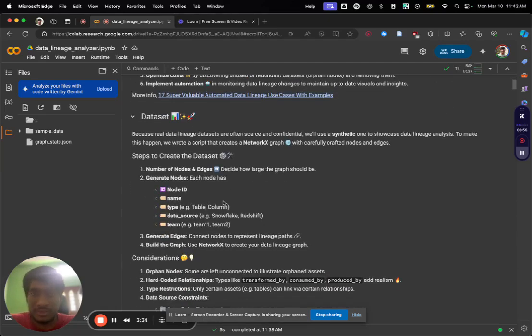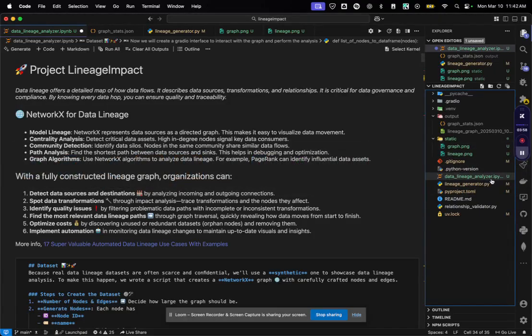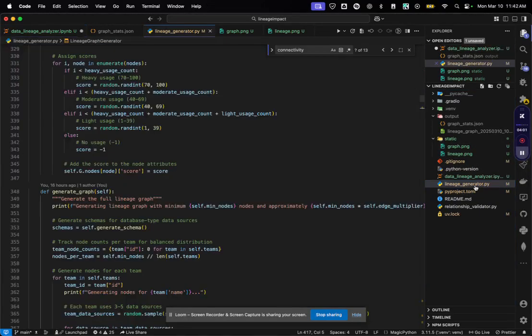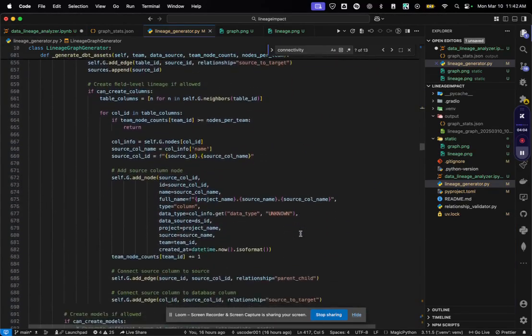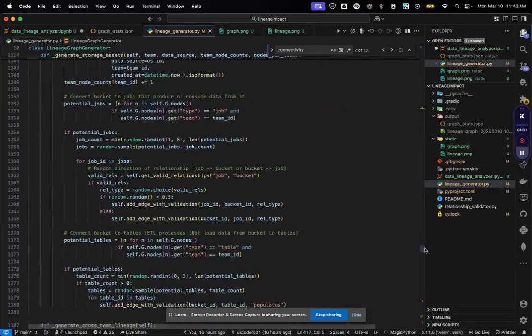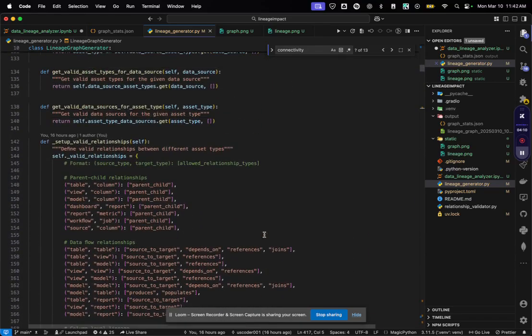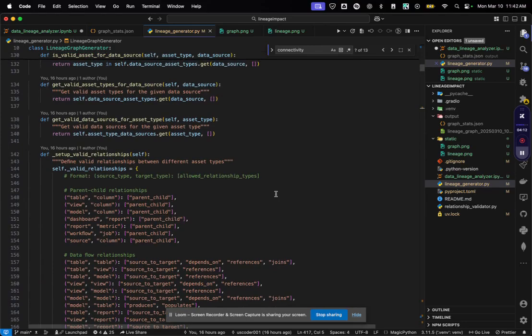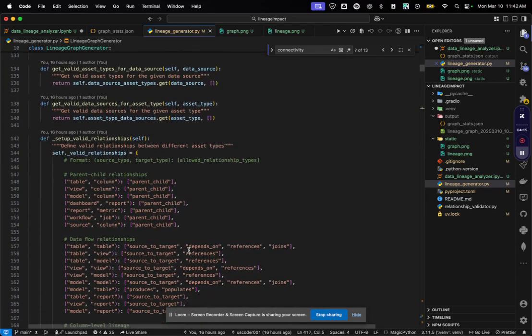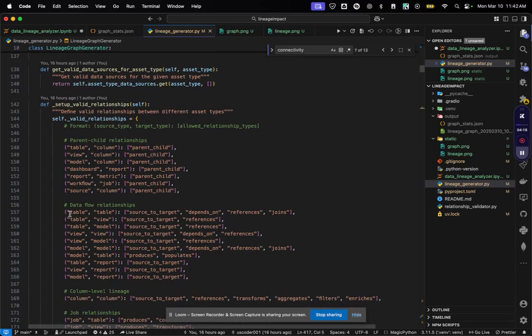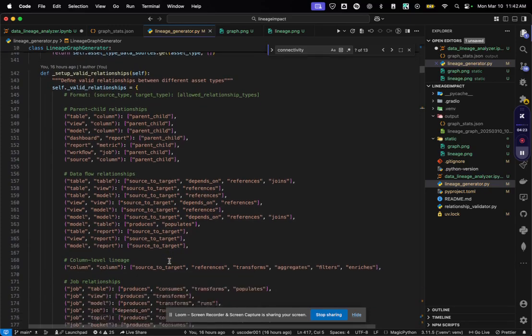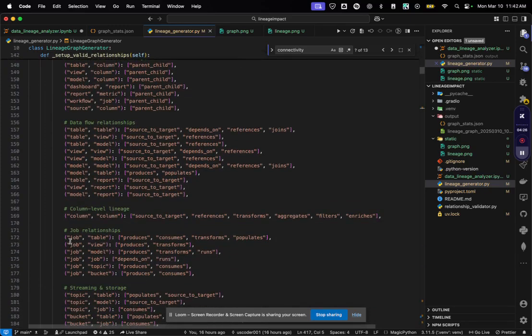How I created it is pretty simple. I created my own generator using Claude. Claude helped me generate all of this, and I will provide it in the GitHub repository. It has a few restrictions. If you are creating table-to-table relationships only, you will have source-to-target relationships, nothing else. If there are jobs that read a table, the jobs are basically Airflow jobs, and if that converts to some table, it should follow these relationships.